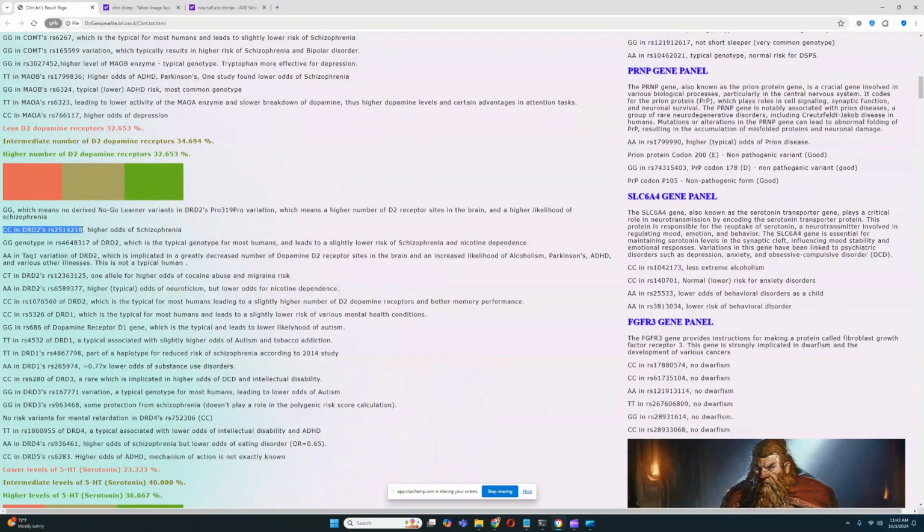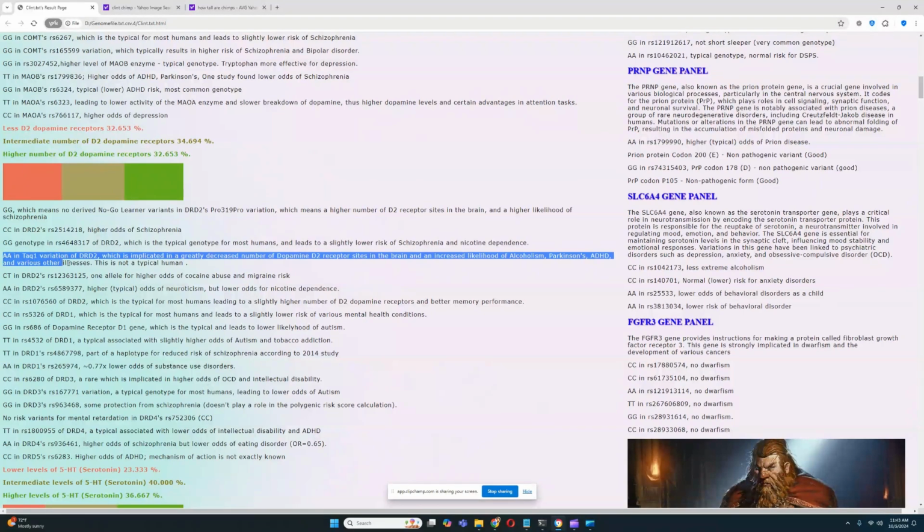This one, which is pretty much the same thing in terms of effect as this, is also higher availability of D2 receptor sites. This right here also leads to higher availability of D2 receptor sites. Actually, no. This leads to lower availability of D2 receptor sites. So this actually would be leading to the opposite.